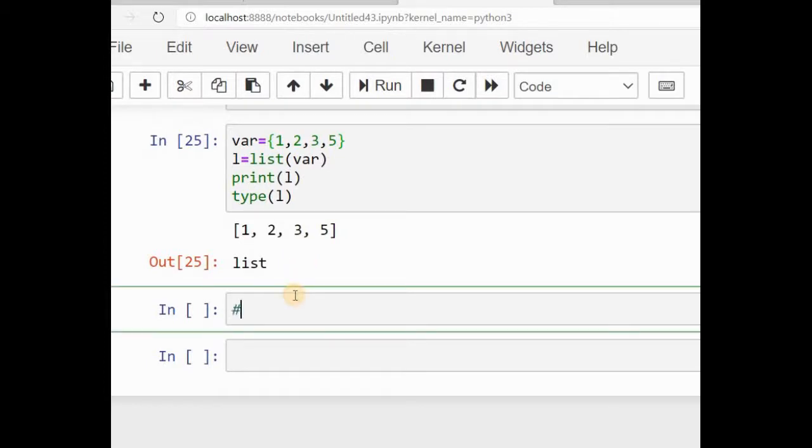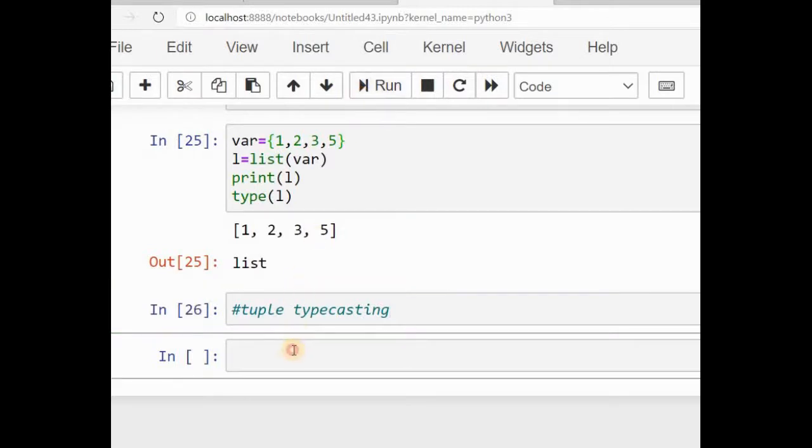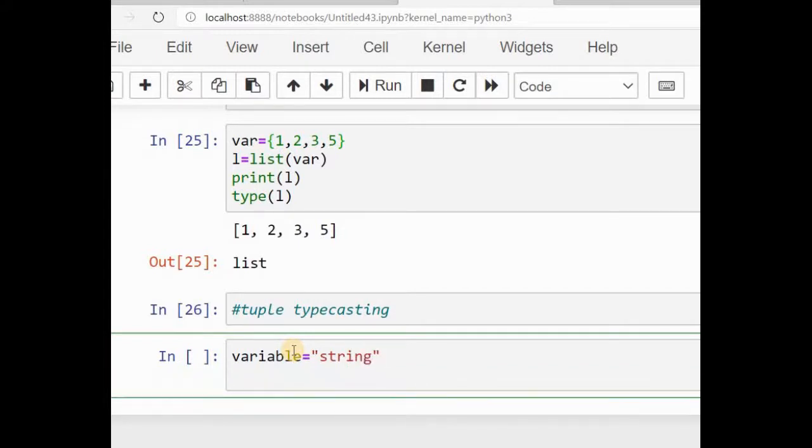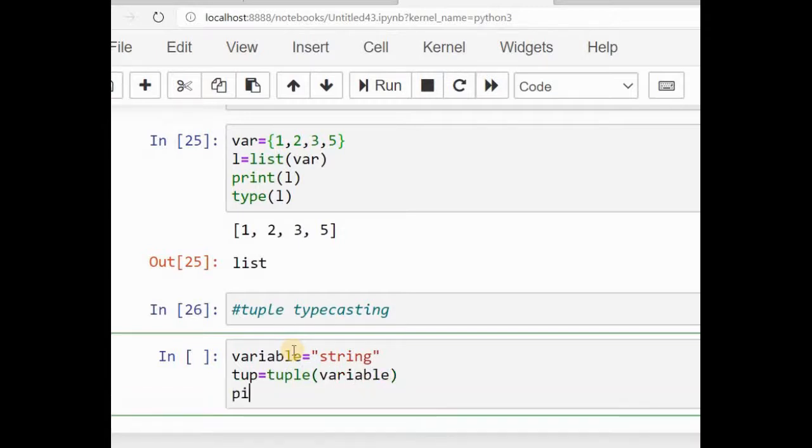Now we'll do tuple typecasting. This is similar to list typecasting only, where everything is converted to the tuple data type. Now I'm going to give a variable. First I'm going to take a string. Now I'm going to convert it to the tuple data type. So I'm specifying the tuple keyword, which is nothing but a function. Inside the function we are going to specify the variable value, and we are going to print it now.